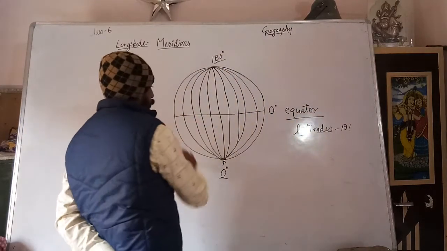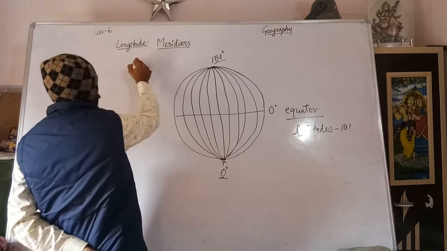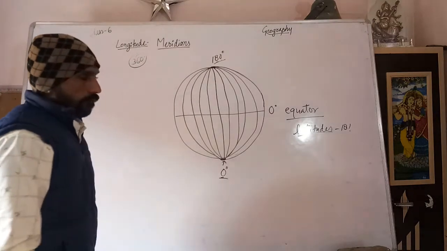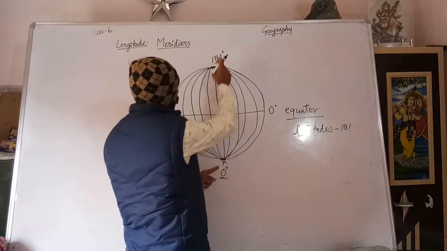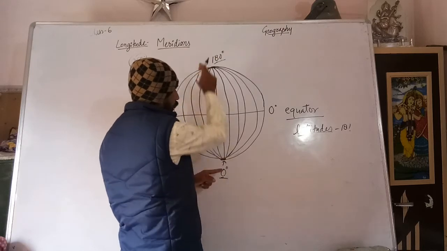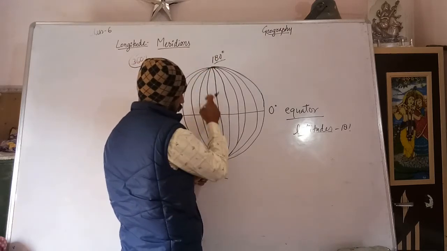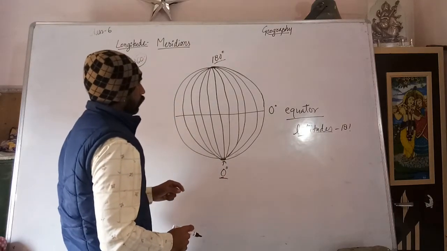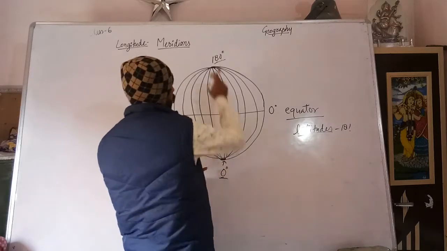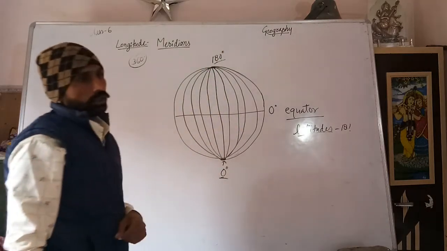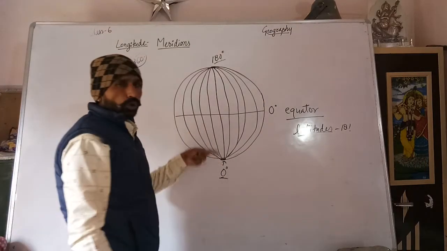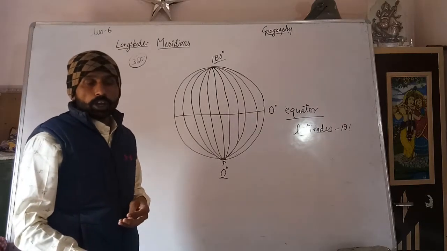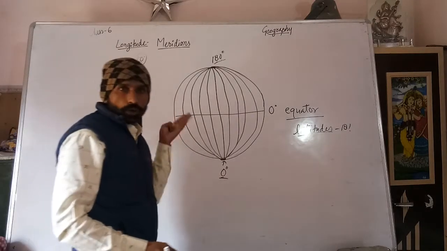But longitudes are 360. 0 to 180 both are the same. On this side it will be 0 degree, and on the other side it will be 180 degree. Now we will discuss which one is 0 and which one is 180 degree, the reason behind this, and the importance of all these things.